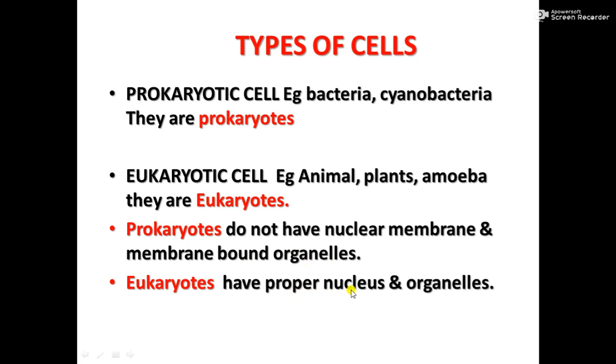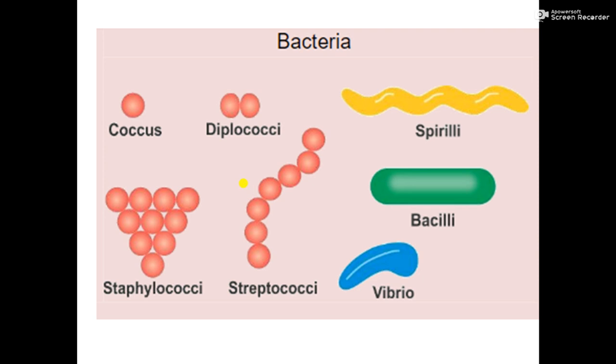Eukaryotes have a proper nucleus and all organelles, and the nucleus is covered by a nuclear membrane or envelope. So based on the type of cell we can classify organisms into prokaryotes and eukaryotes. Prokaryotes have a prokaryotic cell and eukaryotes have a eukaryotic cell.